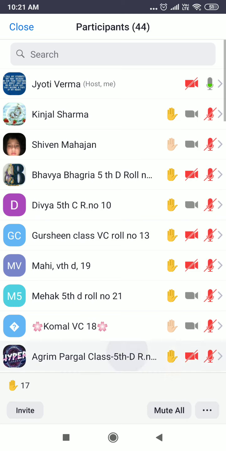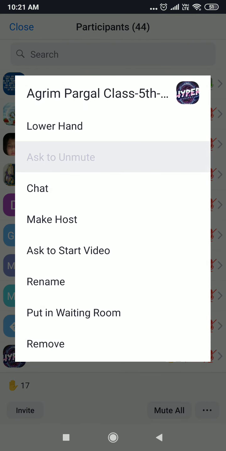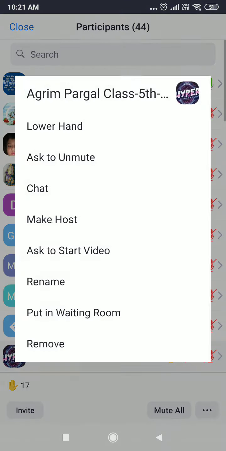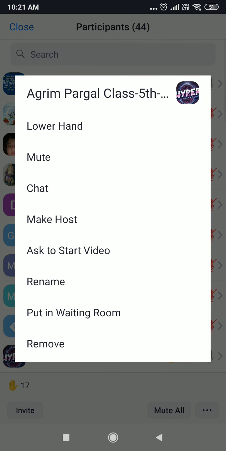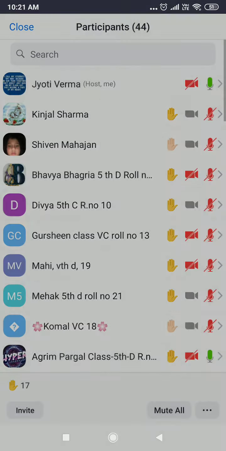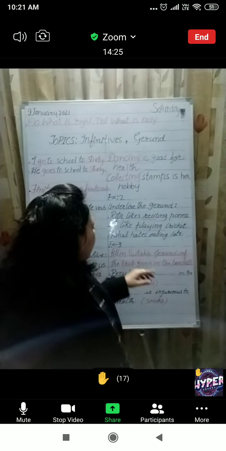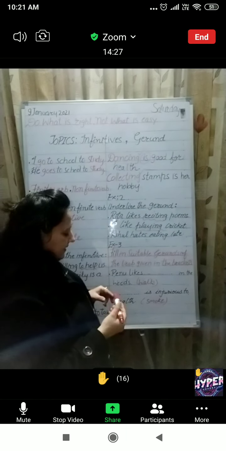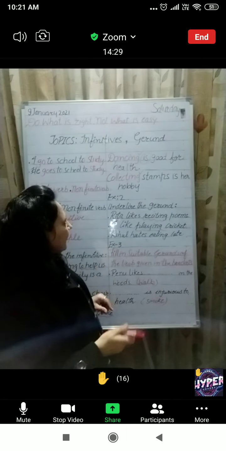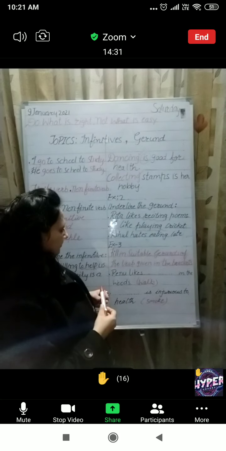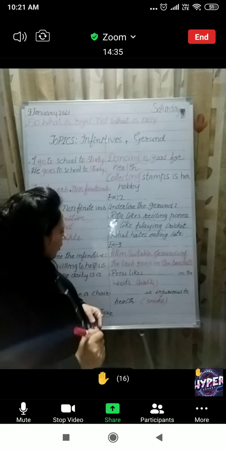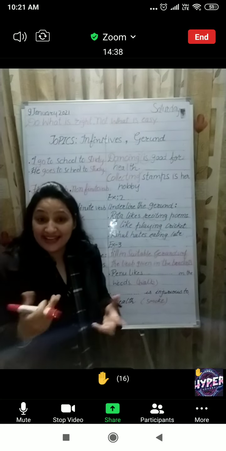Do you hear me? Good morning. Very good morning, dear. Agrim, please find out the gerund in this sentence: Rahul hates eating late. Ma'am, eating. Very good. Excellent. Your answer is correct.